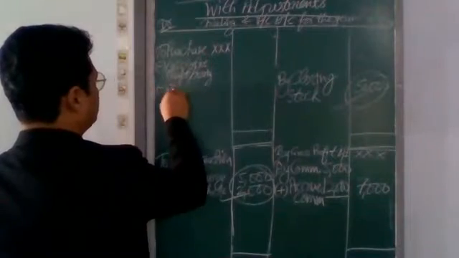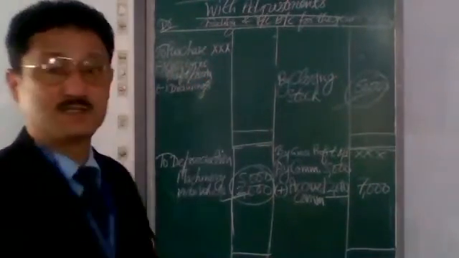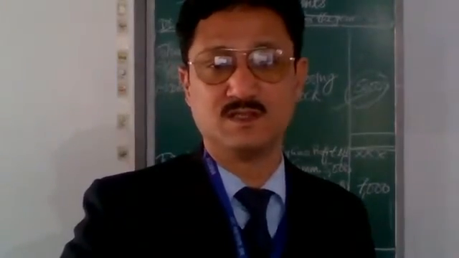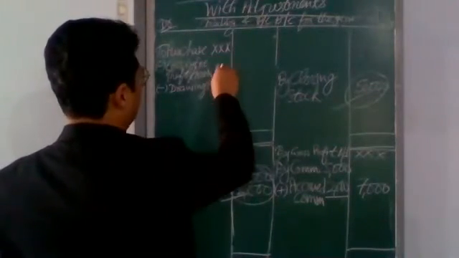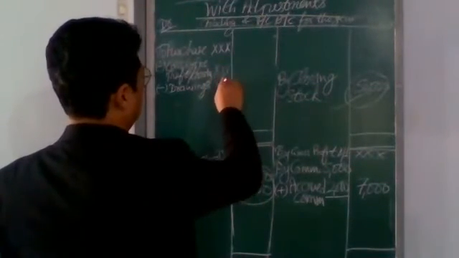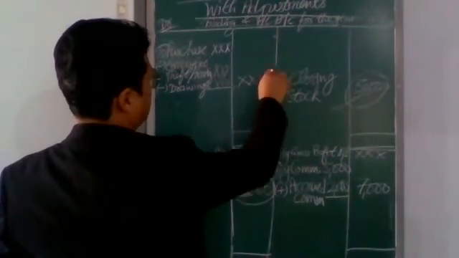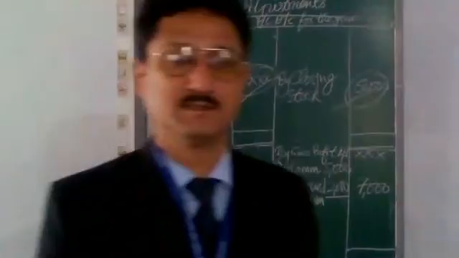Or goods withdrawn by proprietor for personal use, also we will subtract from purchase. Then we will write here the exact amount of net purchase.